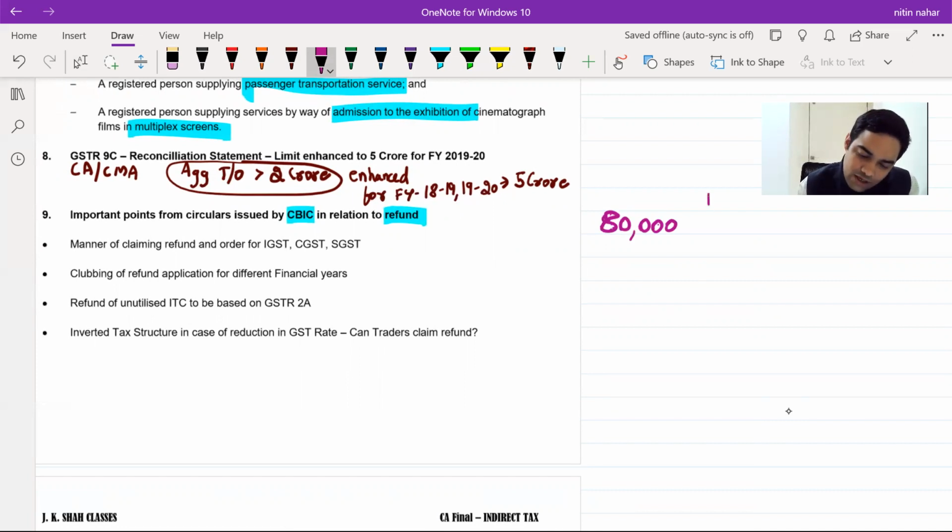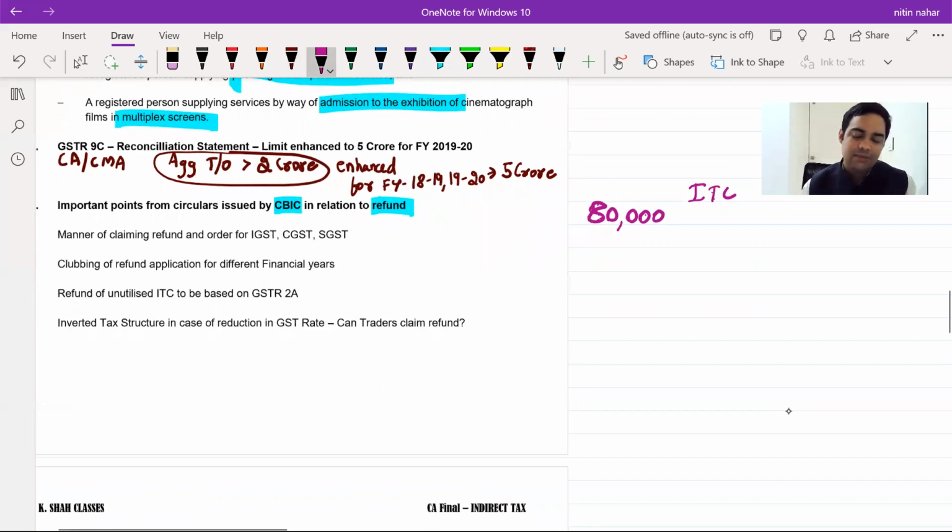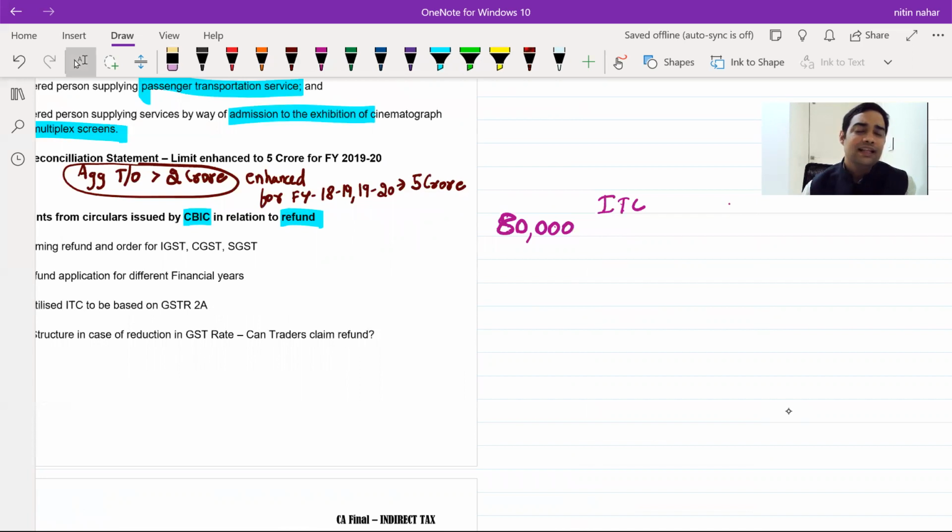Now, I am talking about ITC balance, unutilized ITC balance, correct? I will have unutilized ITC balance. That is what is available as a refund to me in case of zero rated supplies. Now, I have balance of I, C, and S. Which one should I claim first? See, eligible amount is 80,000. Which one should I claim first? Should I claim I, C, or S?